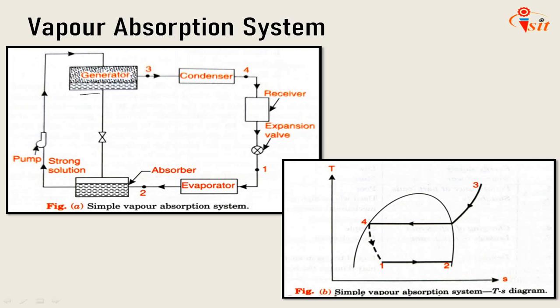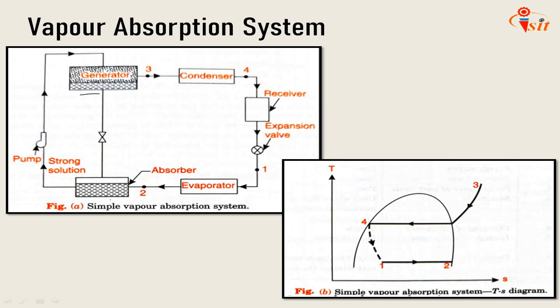The solubility of the refrigerant and the absorbent must be suitable, and the plant which uses ammonia as a refrigerant and water as an absorbent will be described in this figure itself. If we see this figure, it is a simple absorption system. The solubility of ammonia in water at low temperature and pressure is higher than at higher temperatures and pressures.